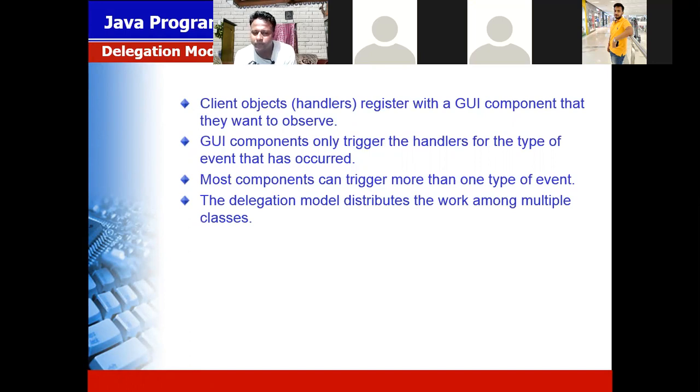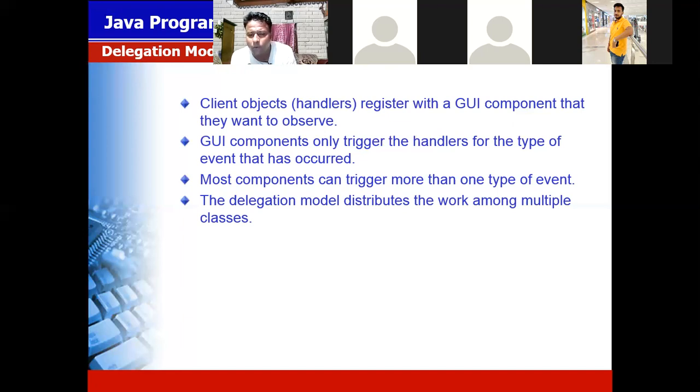But to perform both actions, you have to write code for it or you have to register for it. If you do not write the code for the mouse and if you do not write the code for the keyboard, it doesn't work. So if you want to work with both keyboard and mouse, you have to register for it.